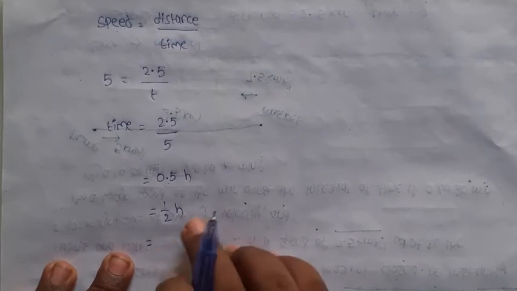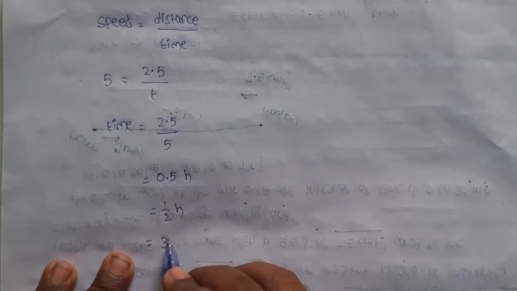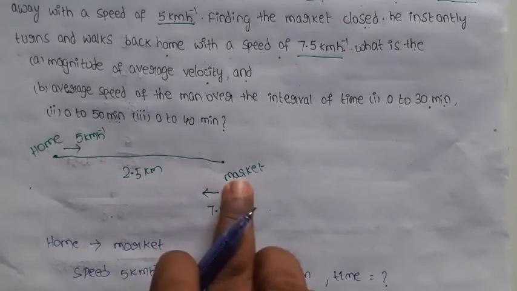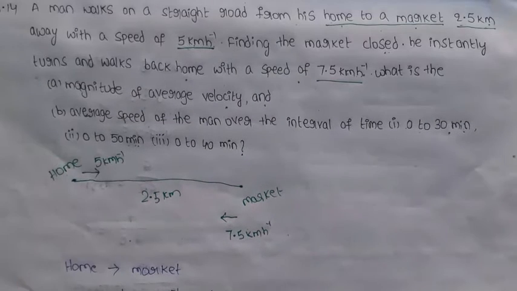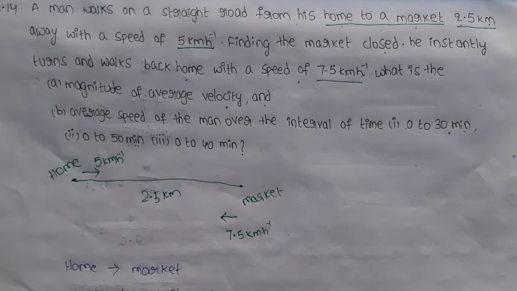If you convert this into minutes, half an hour means 30 minutes. So the time taken from home to market is 30 minutes.